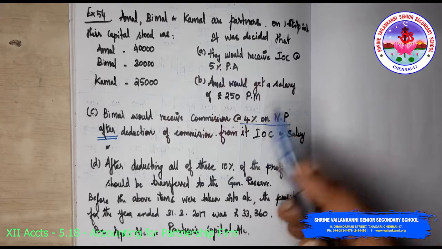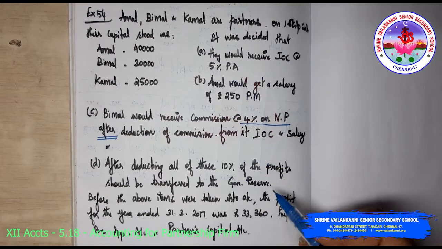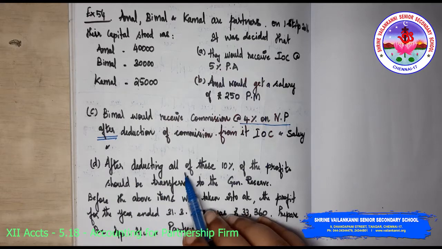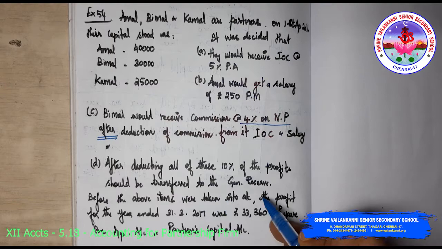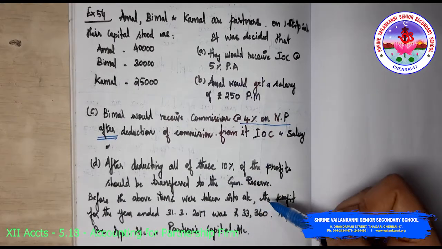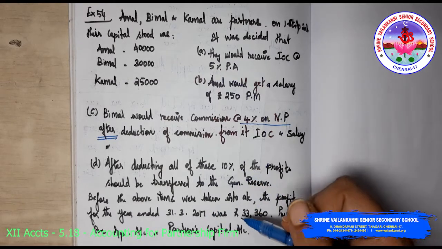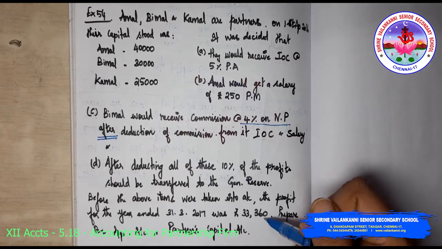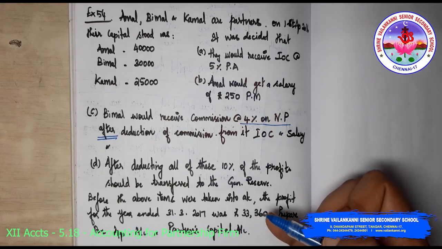So after means you need to write it as 4 divided by 104. Okay. After deducting all of these, 10% of the profits should be transferred to the general reserve. Before the above items were taken into account, the profit for the year ended 31/3/2017 was rupees 33,360. Prepare P&L appropriation account, partners, capital account.